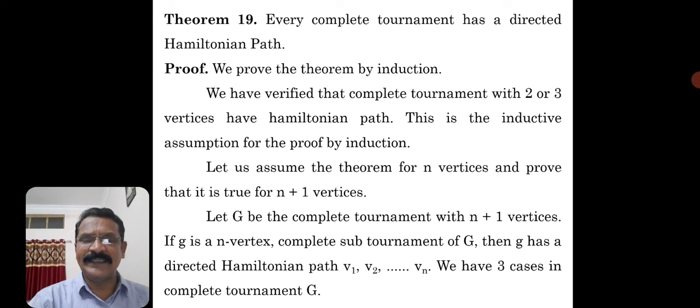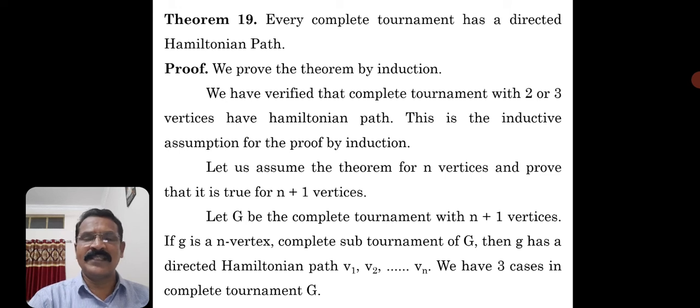Let small g be an n vertex complete sub-tournament of G, which means one vertex is deleted. Then g has a directed Hamiltonian path because of the inductive hypothesis.